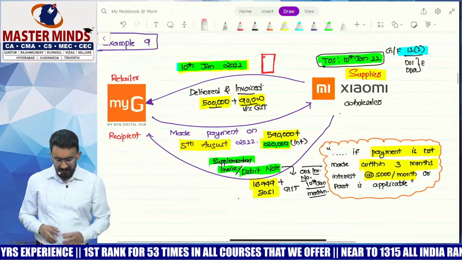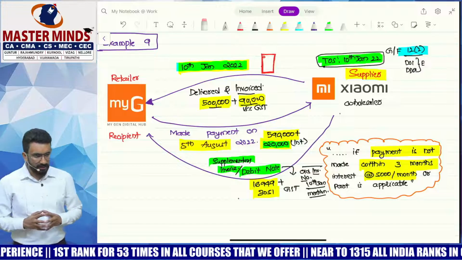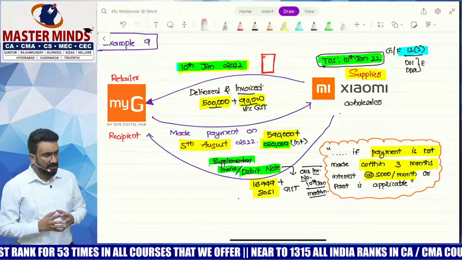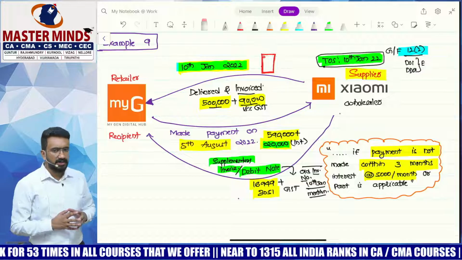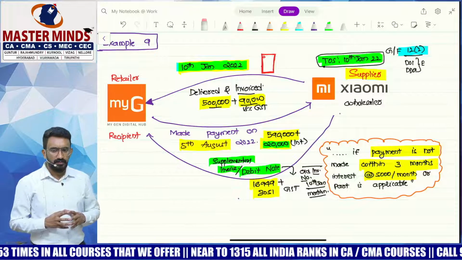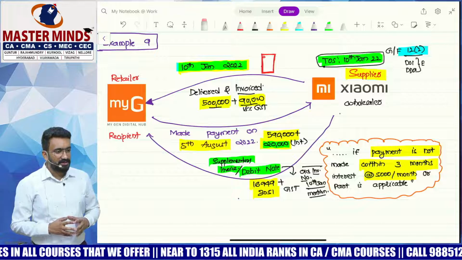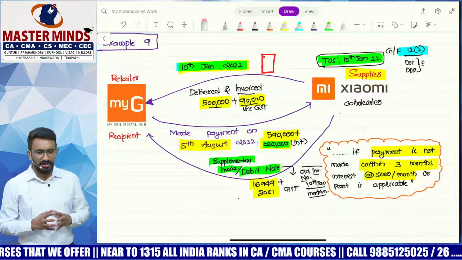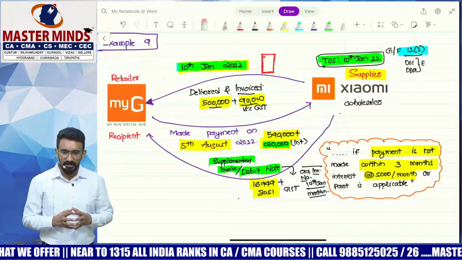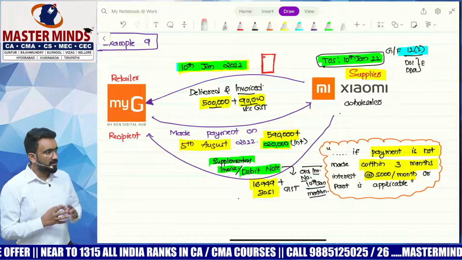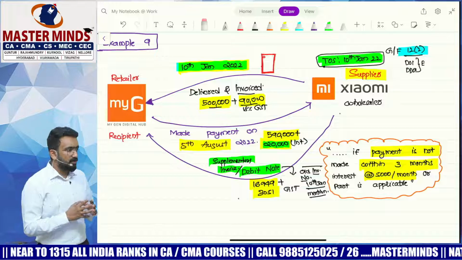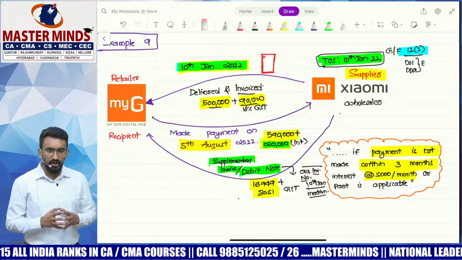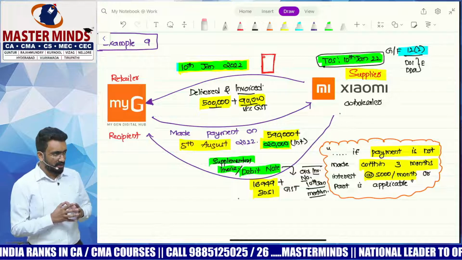When was the supply made? 10th Jan 2022. It's under forward charge. Can you identify the time of supply for Xiaomi in this case? Is it goods or service? Goods. Which section would be applicable? 12. Is it forward charge or reverse charge? Forward charge. Which subsection would be applicable? Subsection 2. 12 subsection 2 says time of supply for supply of goods is date of invoice or due date of invoice under section 31.